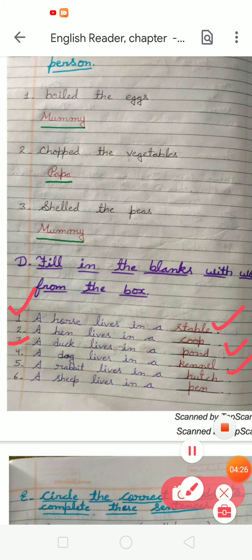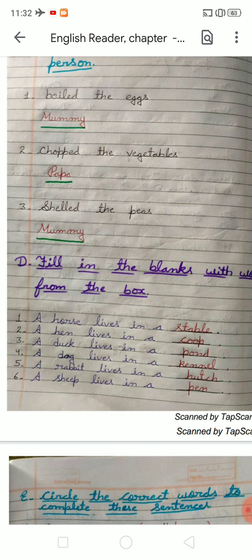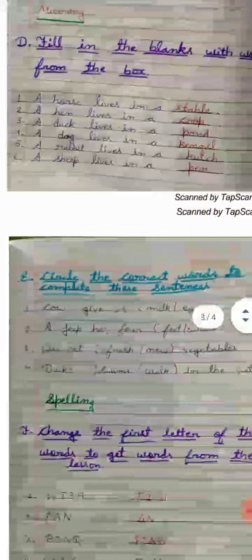Next is number 5. In number 5, there is a rabbit. So students, do you know where the rabbit lives? So a rabbit lives in a hutch. So you have to write the spelling of hutch, H-U-T-C-H, hutch. We can also write burrow, B-U-R-R-O-W, burrow. Okay. Next, a sheep lives in a pen, P-E-N, pen. Okay. After completing exercises A, B, C, D, come to the next exercise.